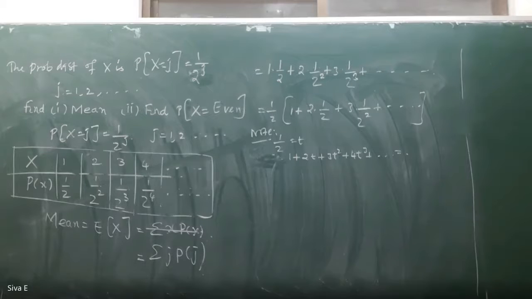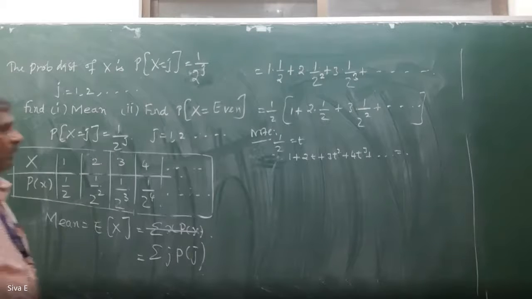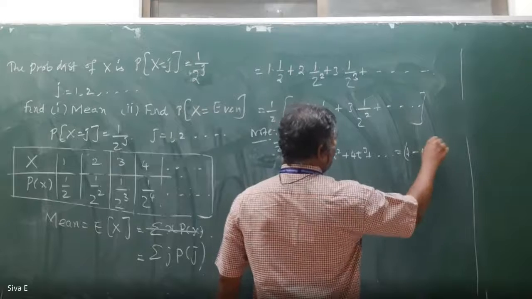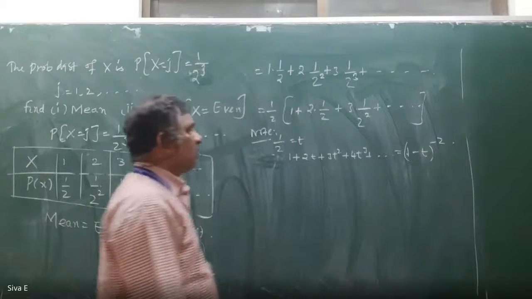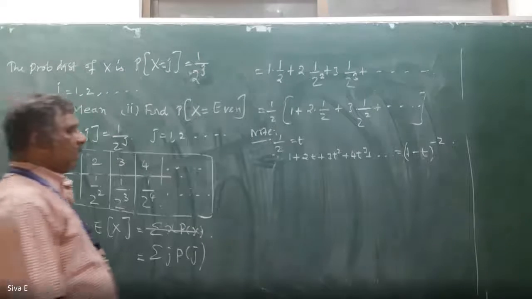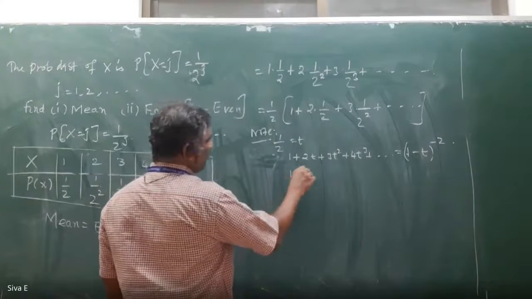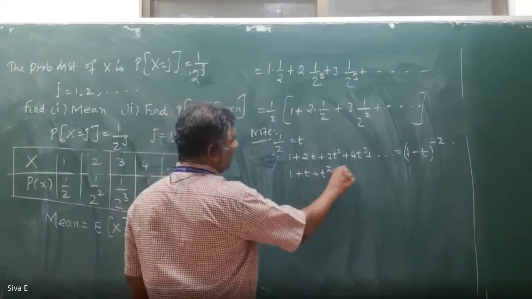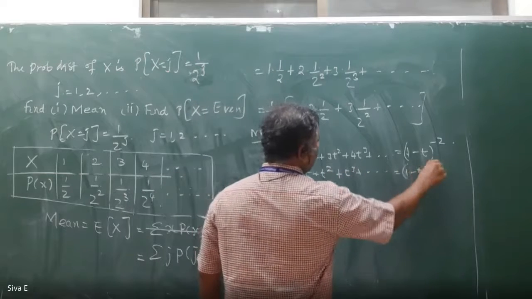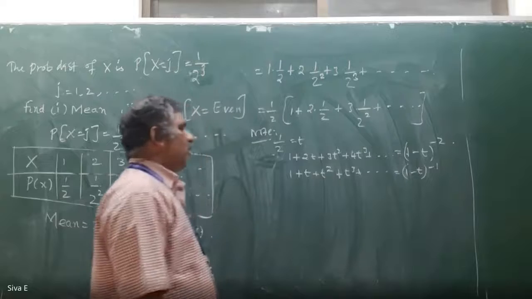Do you know this expansion? 1 plus 2t plus 3t square plus 4t cube. It is (1 minus t) power minus 2. In case it is 1 plus t plus t square plus t cube, then it is (1 minus t) power minus 1.